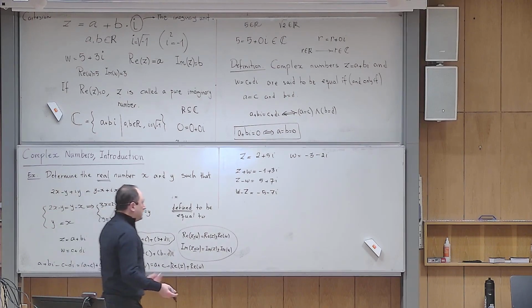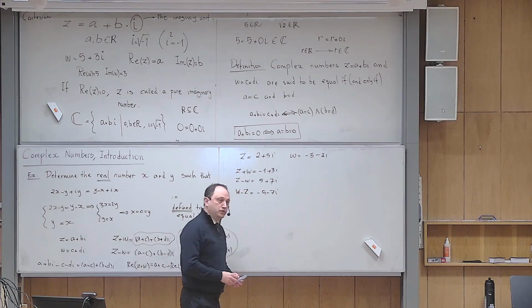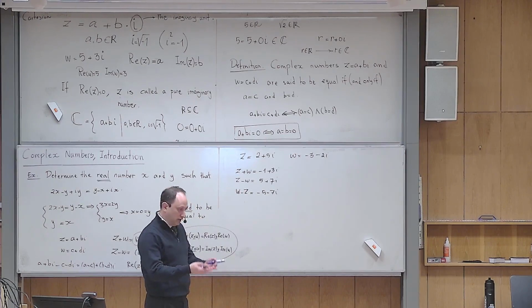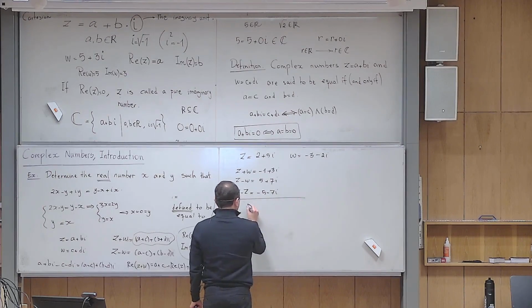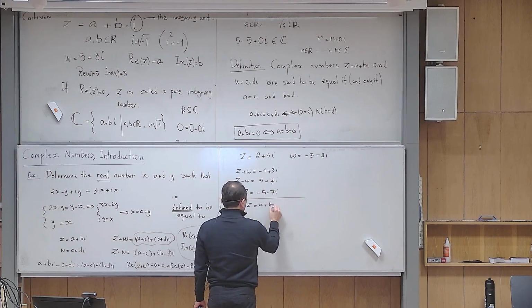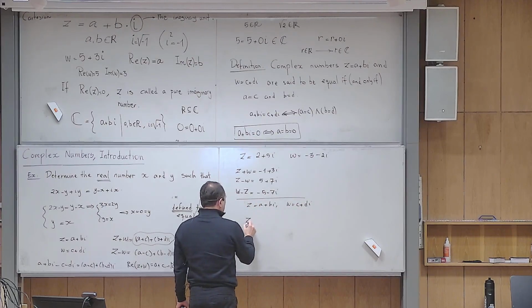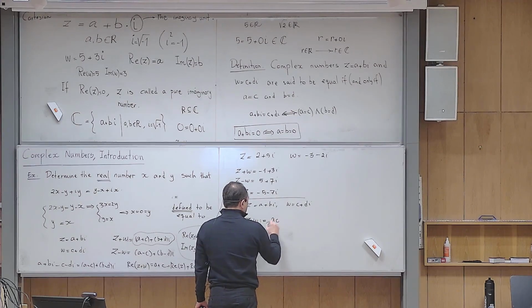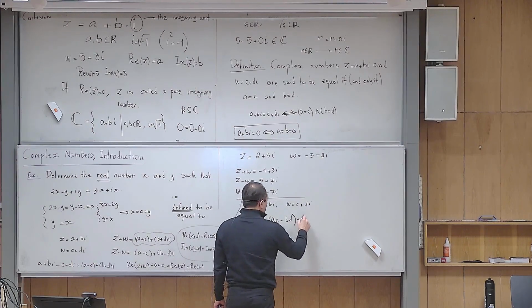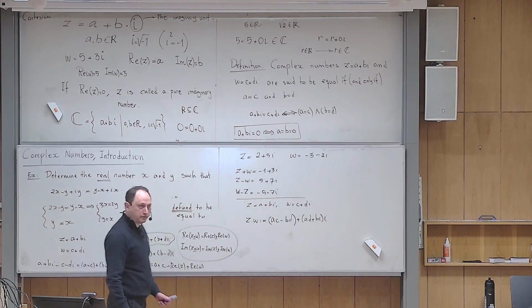So I can write a little bit strange formulas for multiplication and division. Then I want to motivate you why these formulas are defined in this way. Let us say that z is a plus bi and w is c plus di. I define z times w to be equal to ac minus bd as my real part, and then plus ad plus bc as my imaginary part. It's a little bit of a weird definition.